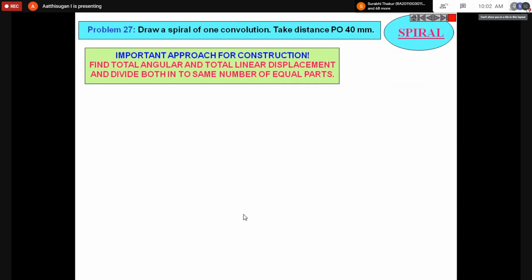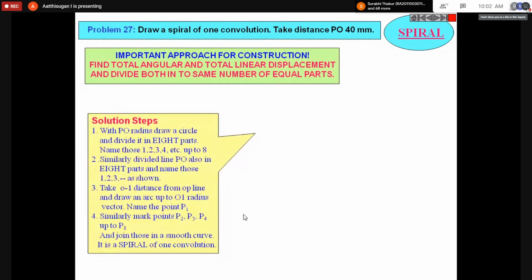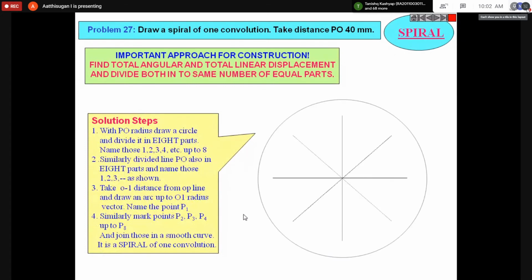Take PO distance as 40 mm. Draw the circle and divide it into 8 equal parts. Mark the point P. The center point is O, and the radius they gave is 40. Normally O is the center point of the circle.